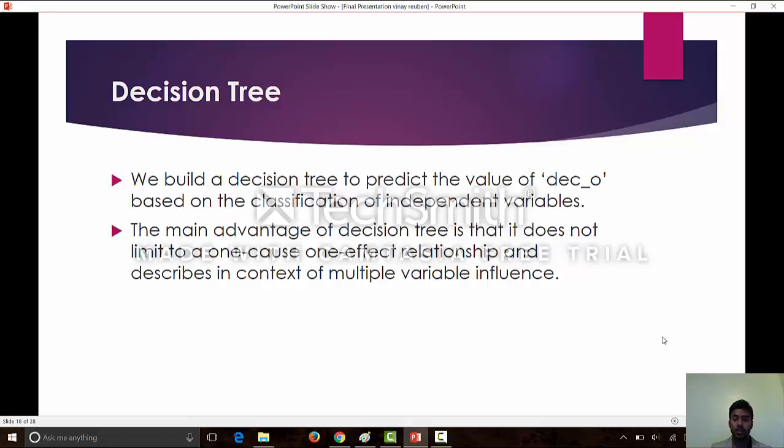The decision tree is again serving the same purpose. The main advantage of the decision tree is that it doesn't limit to one cause and effect relationship, and describes the context in which multiple variables influence. That is, a decision tree splits at different criteria at each segment, based on the importance of the variable at that segment. It is not like splitting the entire data on a single variable or single conclusion. It is splitting at different nodes, so that gives more visualization and more accuracy of the data.